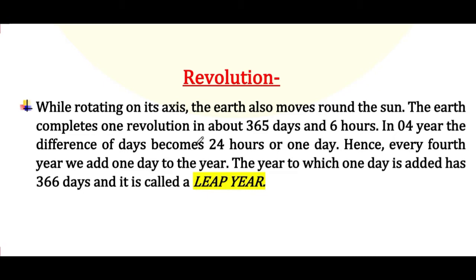हमारी अर्थ जो है वो अपने एक्सिस पे तो स्पिन हो ही रही है, रोटेट हो ही रही है. With that here I have drawn the orbit of Earth and the Sun. Suppose this is the axis of the Earth.